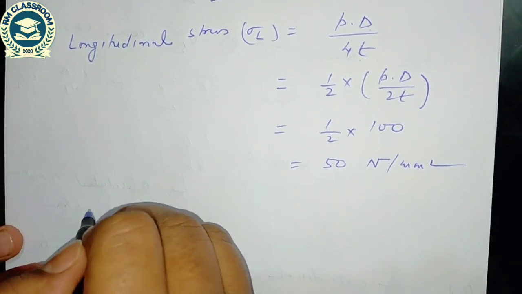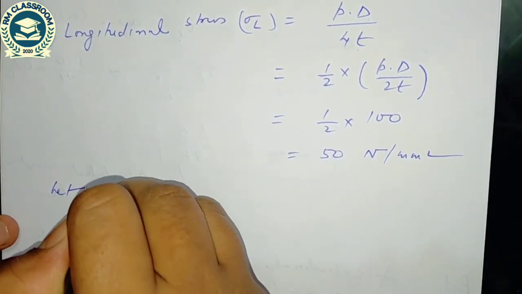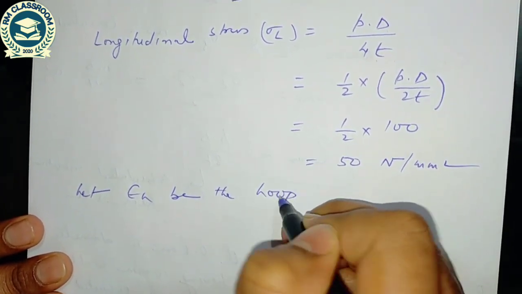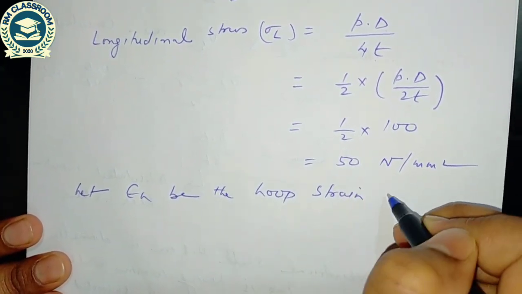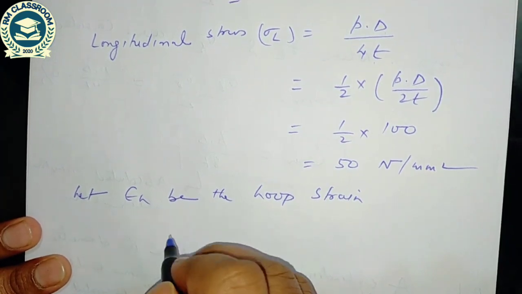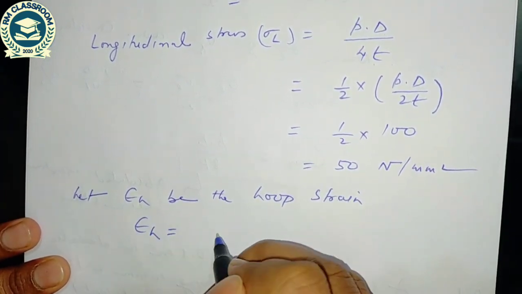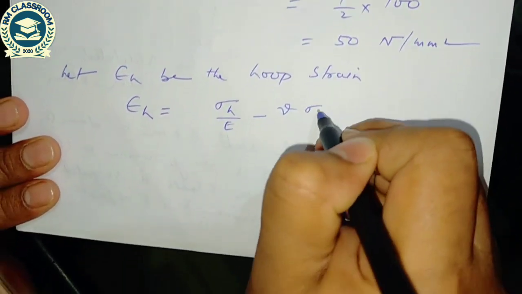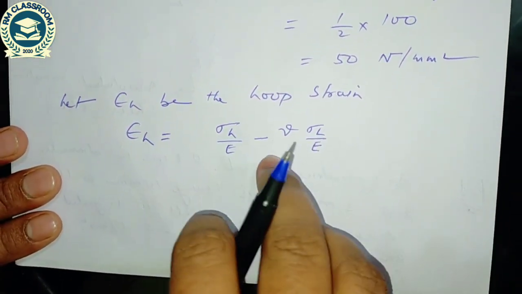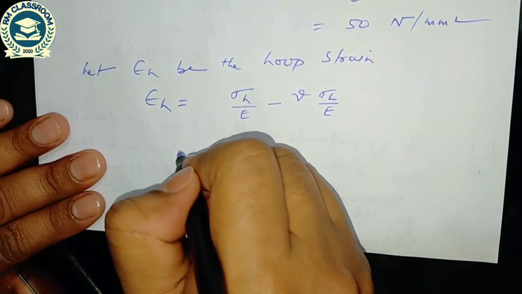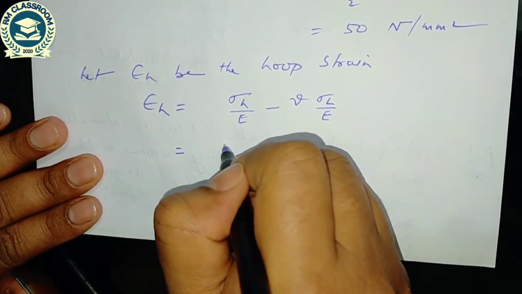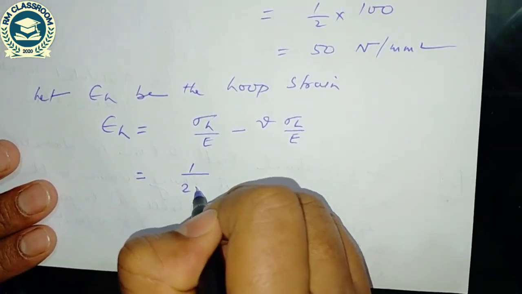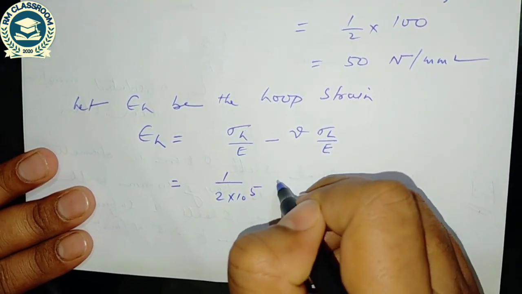So the expression of hoop strain, let epsilon h be the hoop strain. We know the expression of hoop strain, that is equal to sigma h by E minus nu times sigma L by E. Everything is given. 1 by Young's modulus of elasticity is 200, so it is 2 into 10 to the power 5 Newton per mm square.